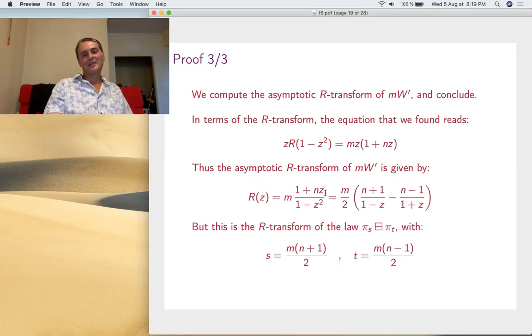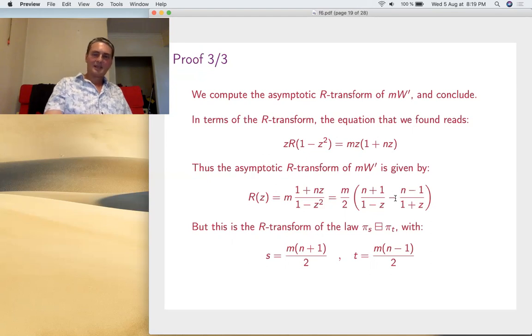So you would like to say that we can stop here. What's the measure having this R transform? This can be written as this, right? That's what you do with fractions usually: use the roots of the polynomial here. And now each of these terms is something extremely simple. It's the R transform of a Poisson law. We're done. So that's the R transform of this, and that's the R transform of this. And now a plus for an R transform means that the things are free. Minus is the same thing, it's a free difference. So that is your proof.